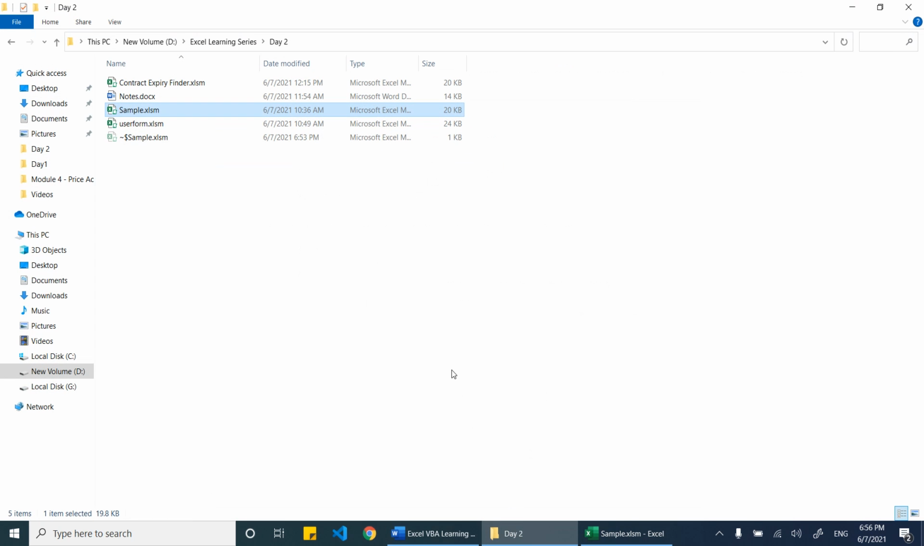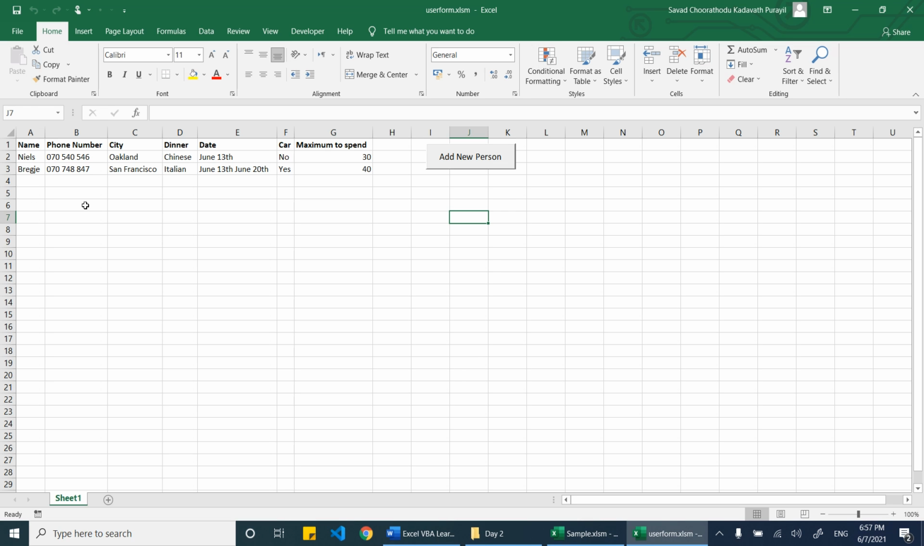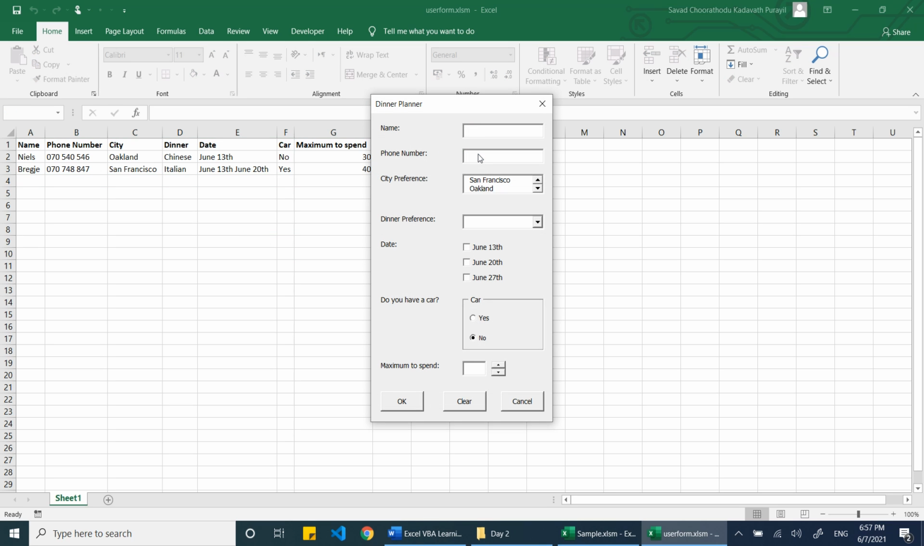Now let's see what all can be done in Excel. I'm just taking two samples for you to understand. So this is the data we need to capture. I can create a form instead of writing manually here. Now you can see the form. We can have so many conditions and restrictions in the form.